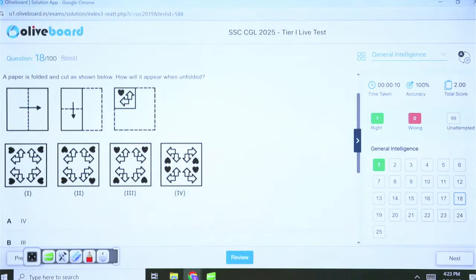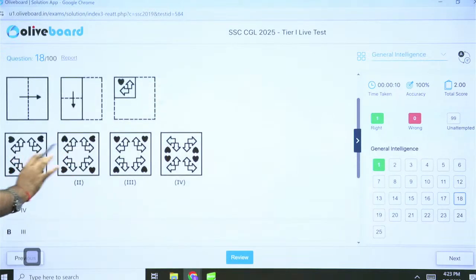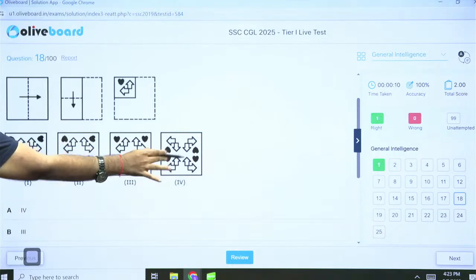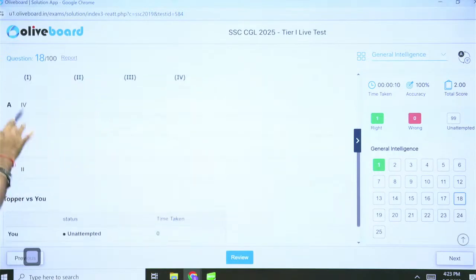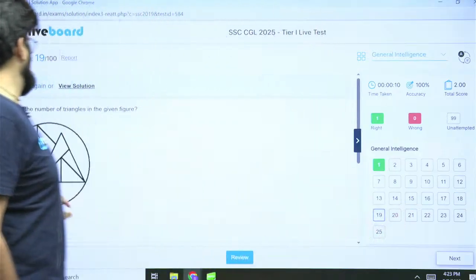Paper folding. Symmetry. The heart will not change direction. So this is gone. 2 and 1 are gone. This is totally out of line. So only option figure 3, option B is the correct answer. There was nothing here. Question number 19.